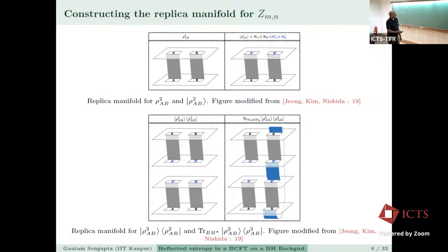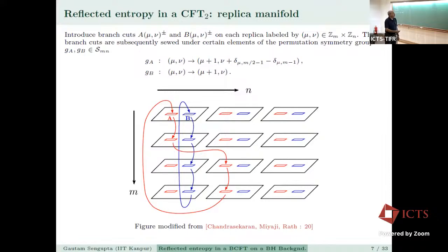And just to explain this in a better way, instead of going into all these complicated things, if you look at this, there is this matrix of the replica manifold. In this direction is n, and this direction is m. You see the B in each of these columns is sewed together, whereas A has a more complicated sewing procedure. This is actually A star, it's not marked there. So A star goes to A star and then back, and this is repeated throughout the array.